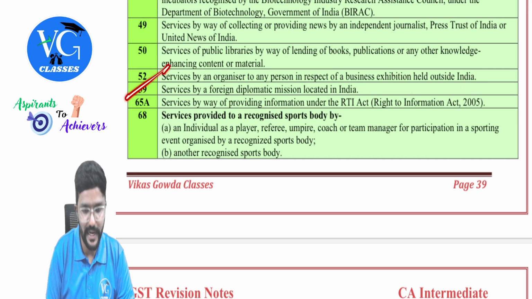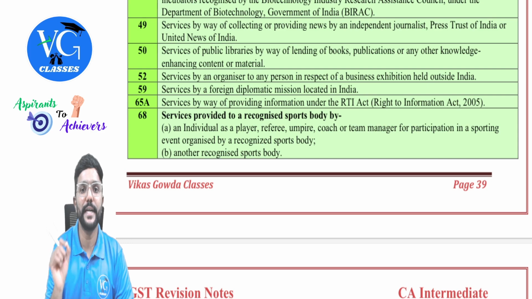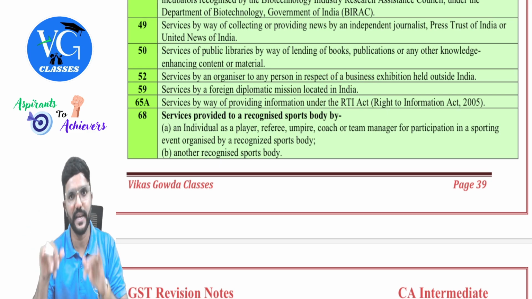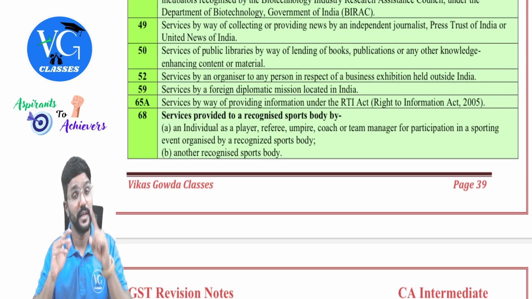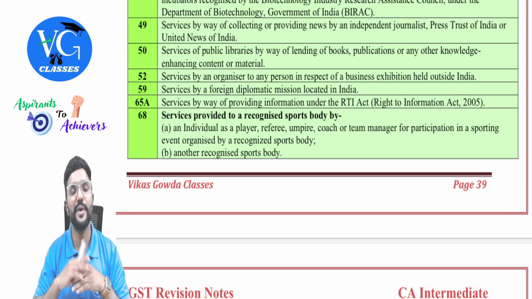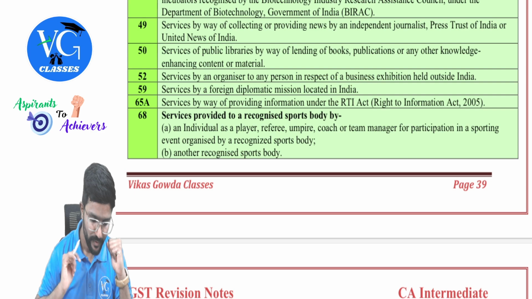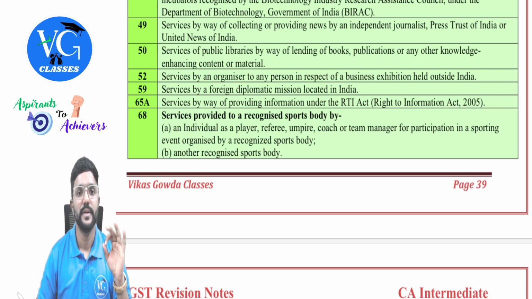Okay. Next, 59. Services by a foreign diplomatic mission located in India are exempt, guys. So they are representing their home country but providing services in India for their home country. Even in income tax, for them, a few exemptions are given under the salary head, like allowances, perquisites, and all. Correct? Yes, sir. So here also it is exempt.